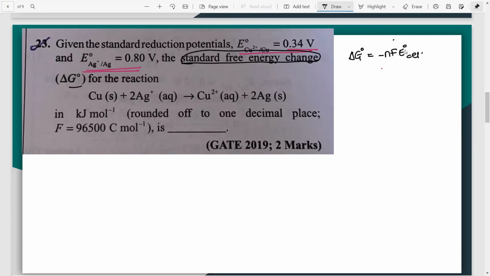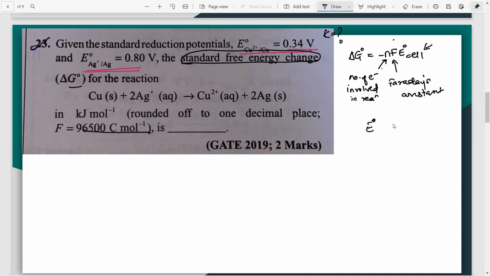Now you'll say, why didn't you take the other formula? Because here K is not given. Therefore, this formula. Now, what all do we need? You need to find the number of electrons involved in the reaction, right? That is necessary. F is the Faraday's constant, whose value they have already given to you, that is 96500 coulomb per mole. And E0, I told you, it's E0 cathode minus E0 anode.